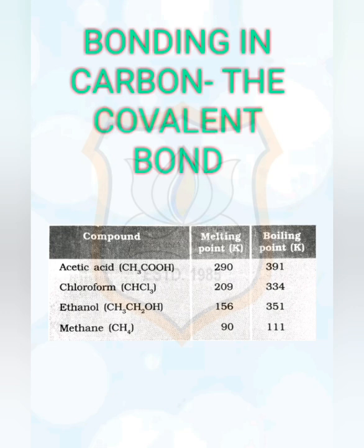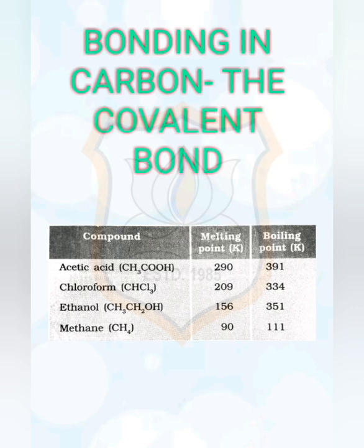So if it were to gain or lose electrons, there are two conditions. It could gain 4 electrons forming a C4- anion, but it would be difficult for the nucleus with 6 protons to hold on to 10 electrons, that is 4 extra electrons.